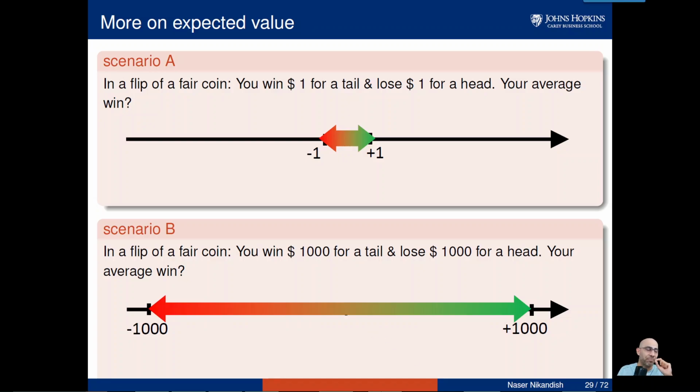Here's the problem. In this case, x minus mu is going to be 1 minus 0, which is 1. And then x minus mu is going to be minus 1 minus 0, which is minus 1. If I just simply add them up, I'm going to get 0. Same thing here. I'm going to get 1,000 minus 0 plus minus 1,000 minus 0, which is 0. I need to find a way to avoid those positive and negative values canceling out each other. How do I do that? I'm going to bring them to the power of 2.